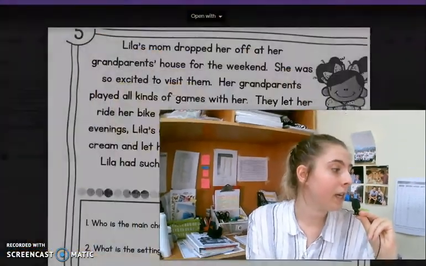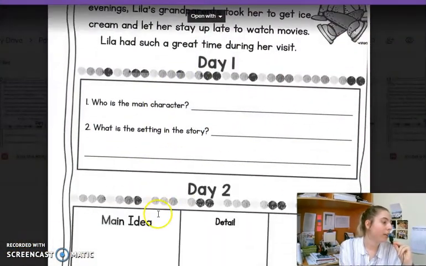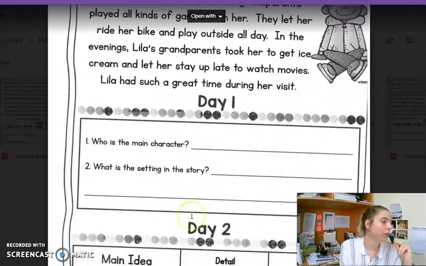Okay, grade 1. So today we are going to be doing a little bit more of our story retell. On this slide, you will see what I have right here, which is this story with a few questions. I'm going to read you the story. I just want you to listen, and then after I'll tell you what I want you to do.